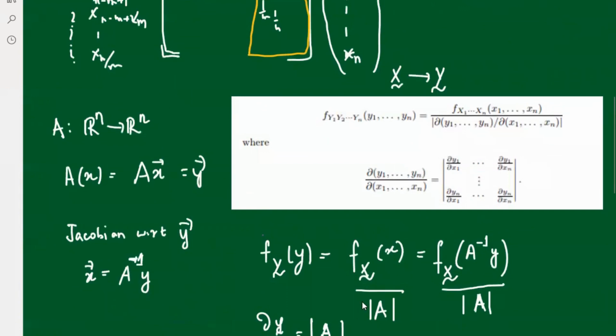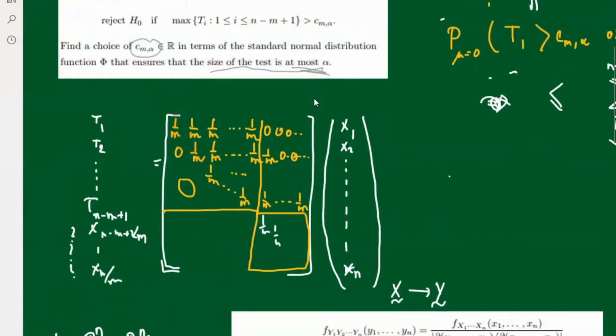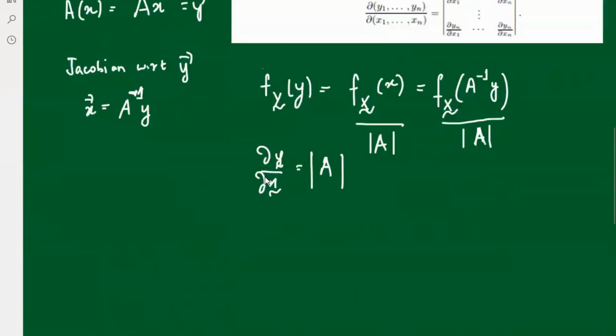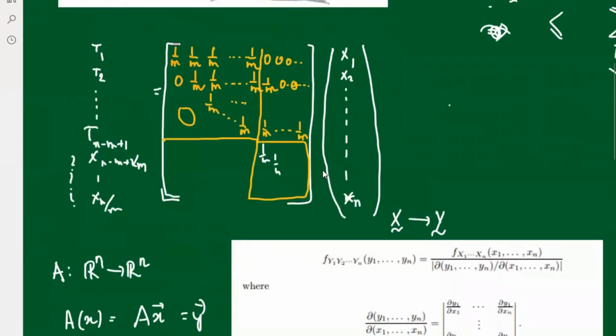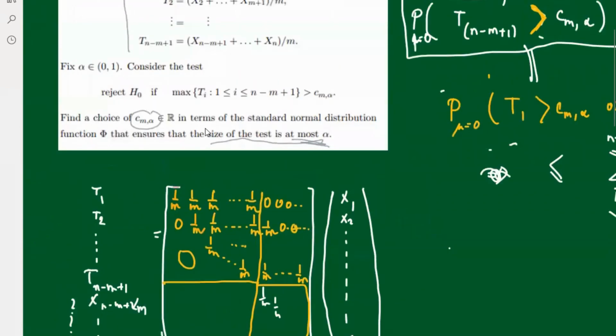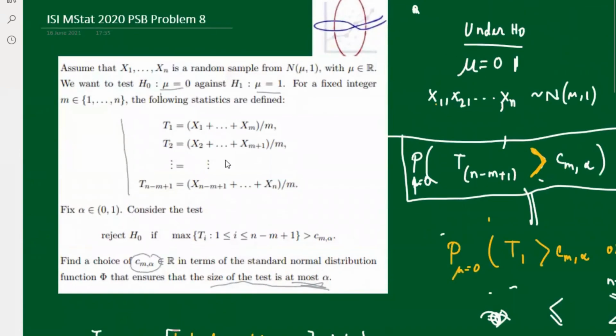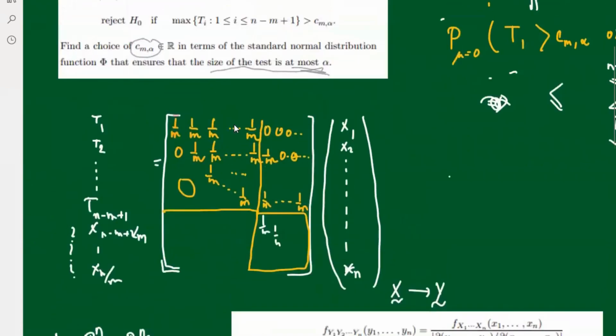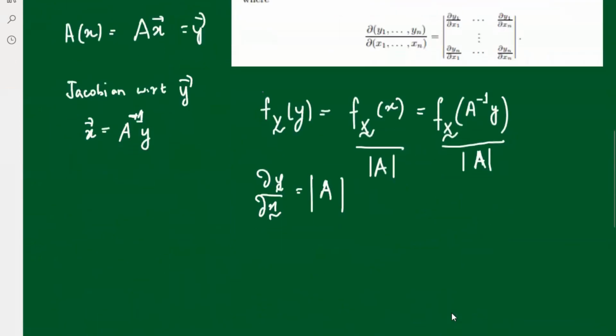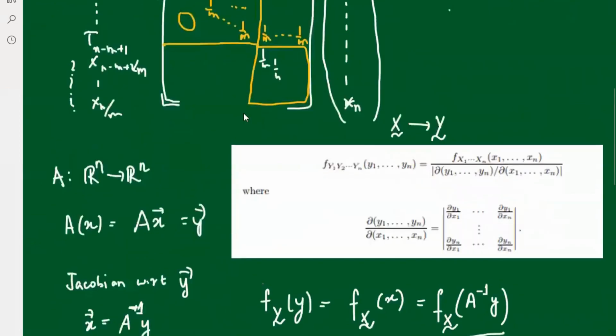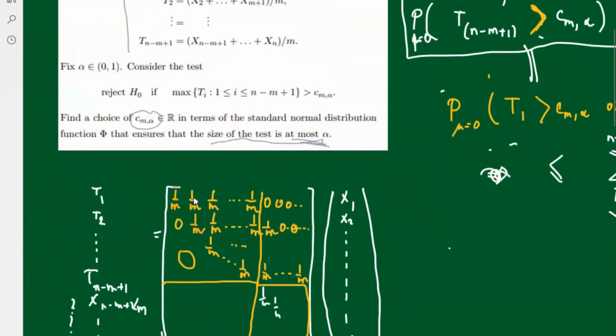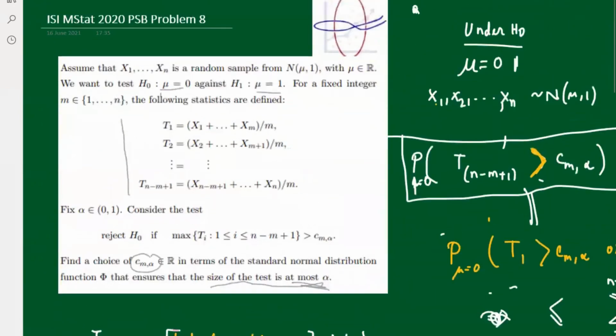This is to find out that the A inverse is really not computable from here. It's very hard to compute. So this will give an idea that this is not the right approach. The inverse of an upper triangular matrix is not easy to find out. It's not an examination problem. It's a good problem, but it's not an examination problem. So you must understand from here, while you go into the Jacobian part, that it is not doable by the Jacobian. You need something more ingenious, something really interesting. That's why the solution uses just Boole's inequality, guys.